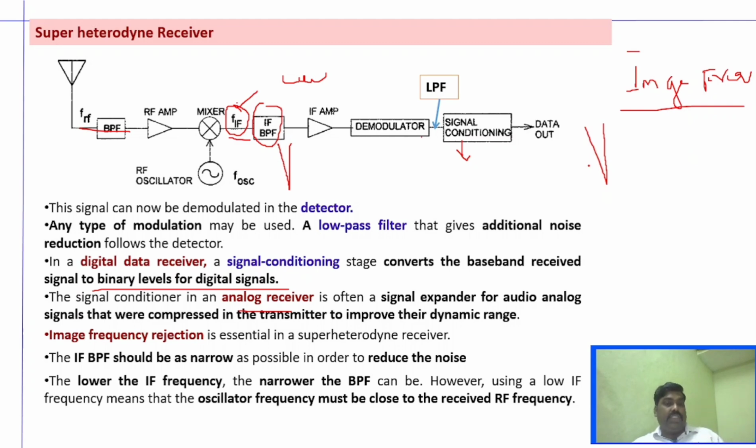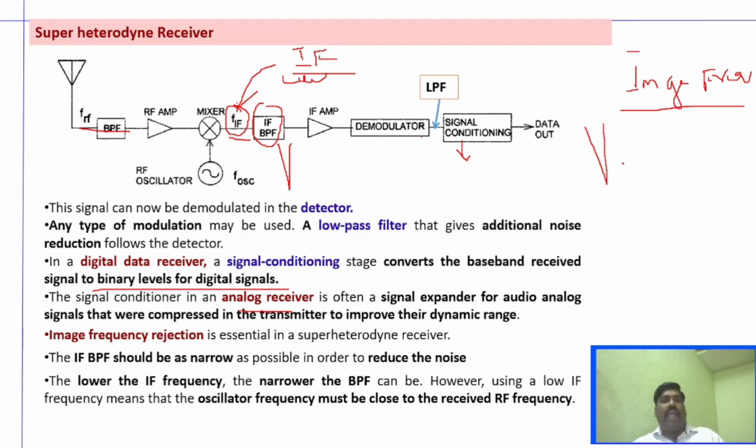What is image frequency? We know that whatever signal is received from the transmitter will be converted to the intermediate frequency, right? And there are chances that even if a different frequency is received, it can produce the same intermediate frequency signal, which is nothing but the image frequency. So this image frequency has to be rejected.